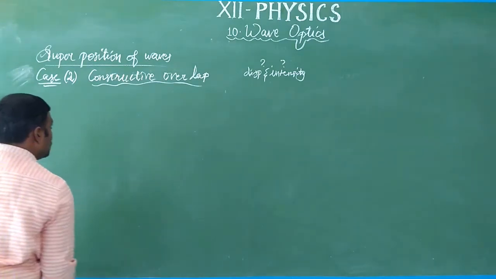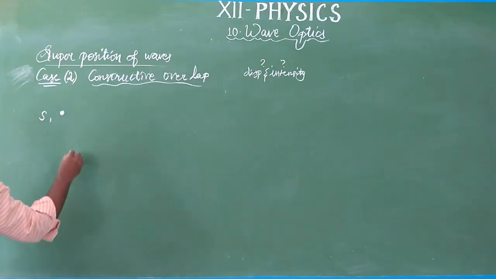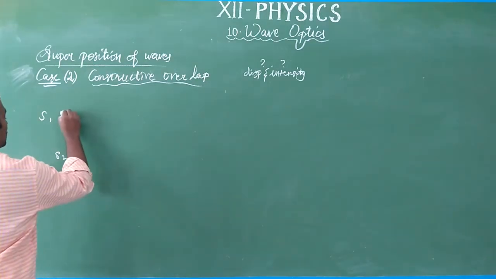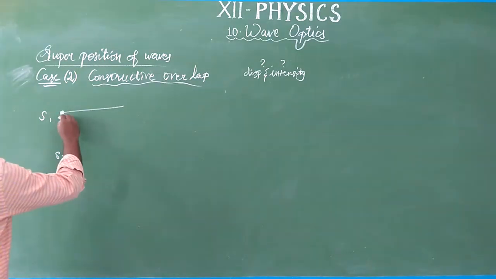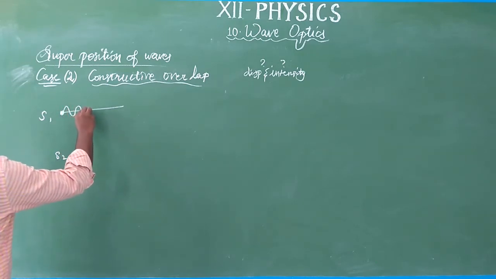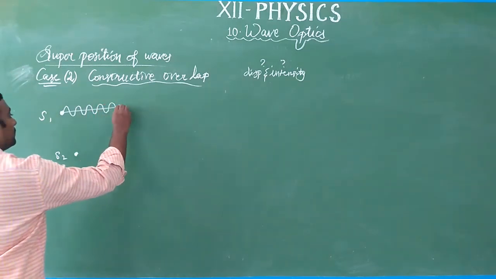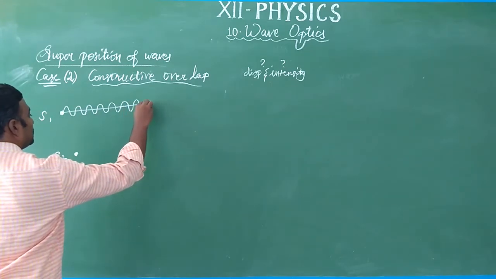Let us take the two sources. Listen carefully. Let us take the two sources, S1 and S2. S1 is equal to 7 lambda: 1, 2, 3, 4, 5, 6, 7.